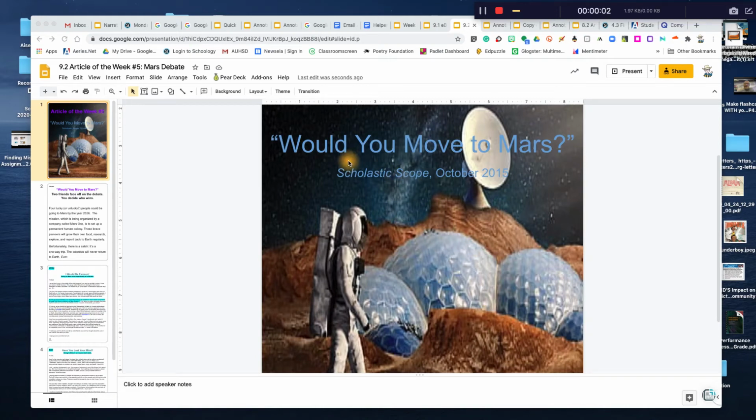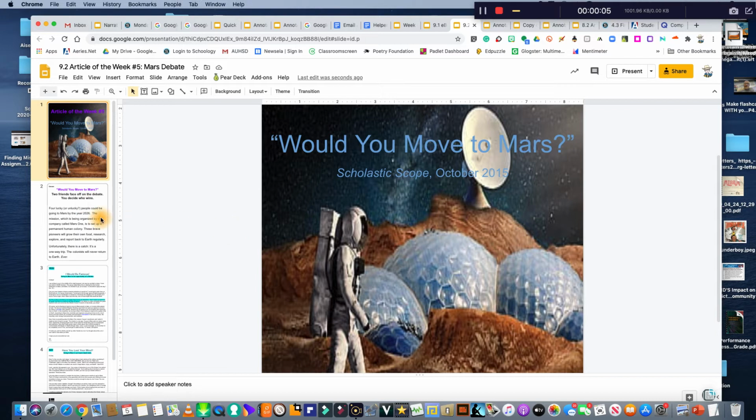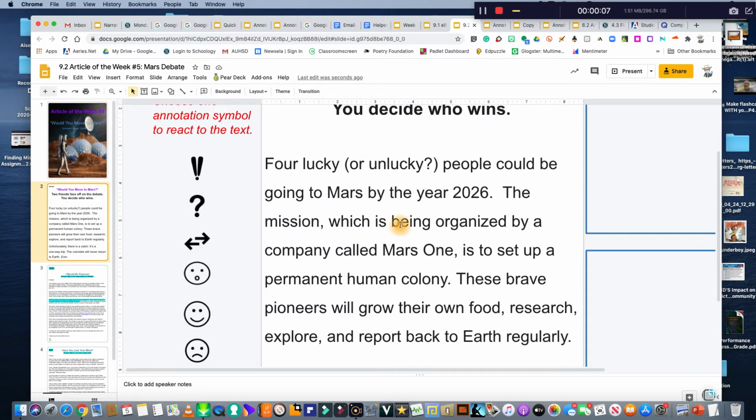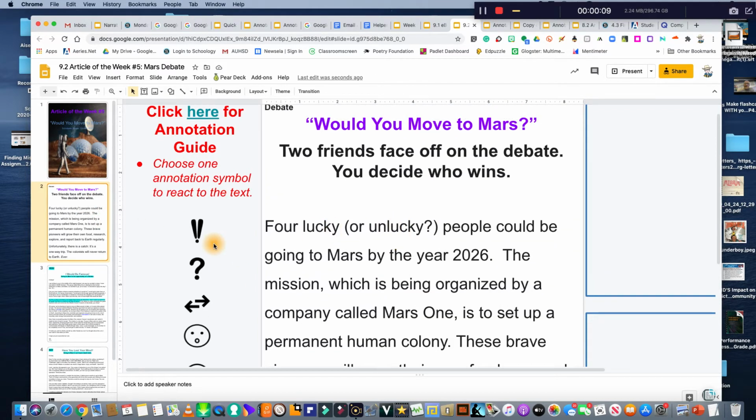Here's article of the week number 5. Would you move to Mars? So here's the introduction. And as I read this introduction, think about these annotating symbols over here on the left.